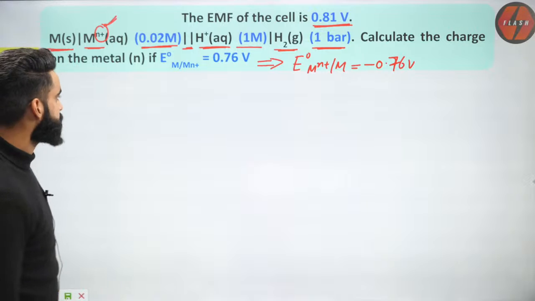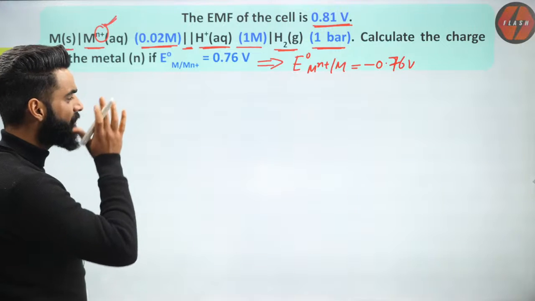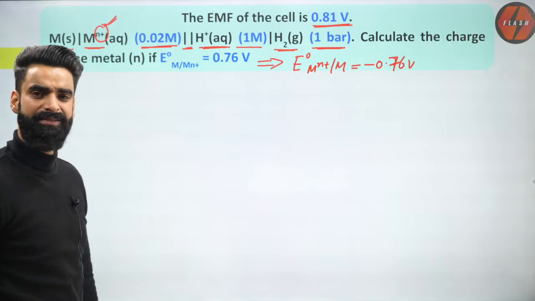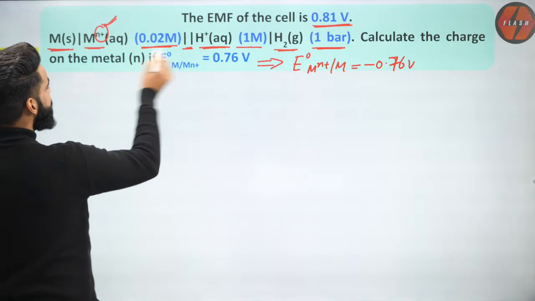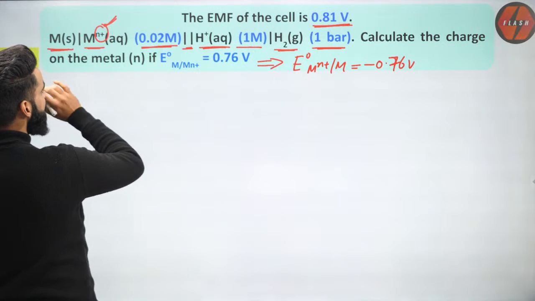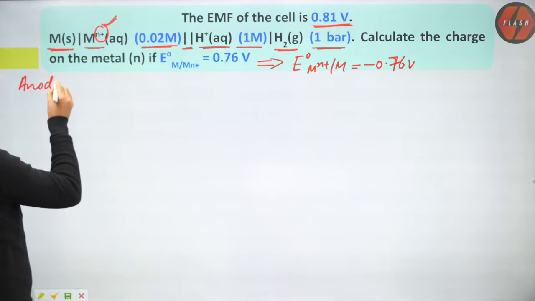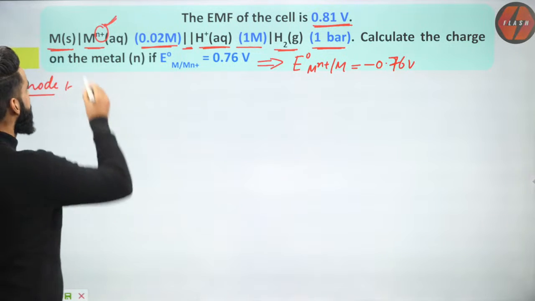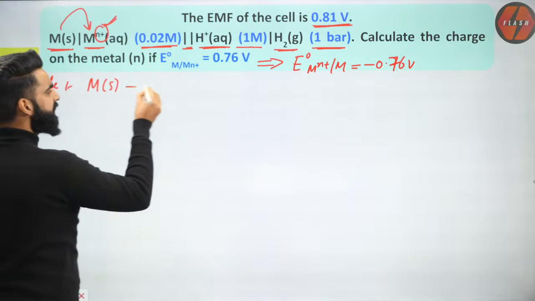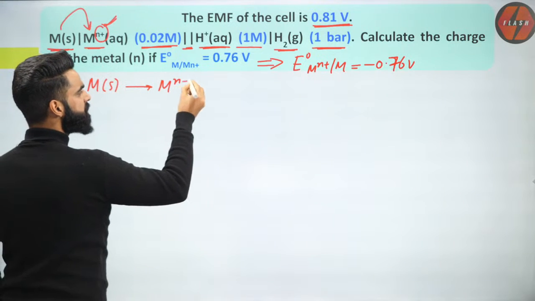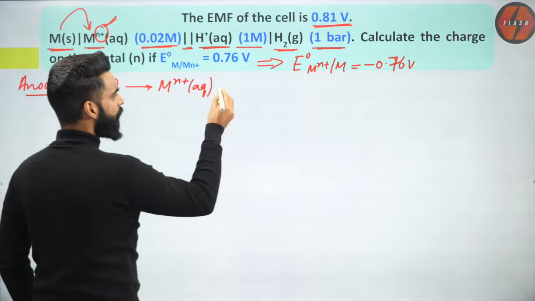Now, see guys, the same procedure which we followed in the last question, I'm going to follow here also. See, first thing, on the left hand side of the salt bridge, I have the anode, and at the anode, what takes place? Oxidation takes place. Metal is changing to Mn positive. If metal solid changes to Mn positive, then it has to lose electrons, right? This is the reaction which is taking place in the anode, an oxidation reaction.